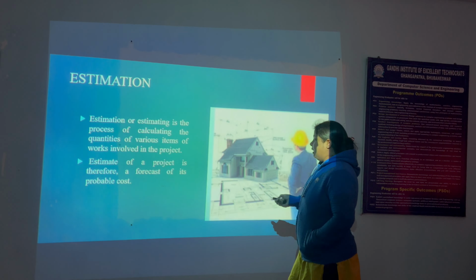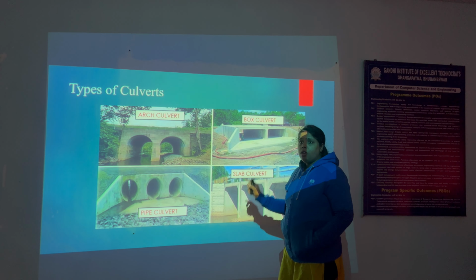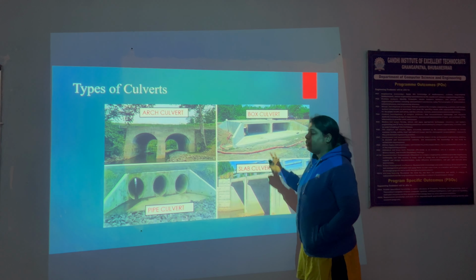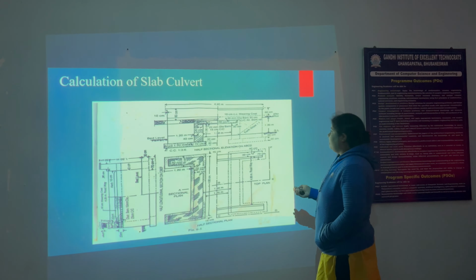First we calculate these 4 types of culvert that are used: slab culvert or box culvert, arch culvert and pipe culvert. These 4 types we are calculating in this chapter. First we discuss the slab culvert.